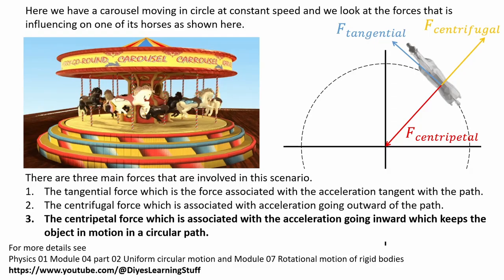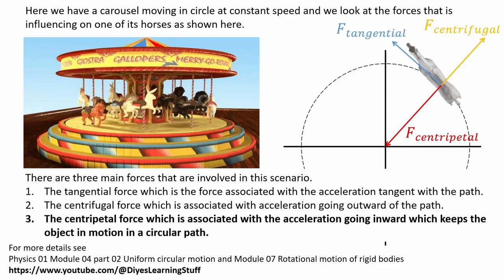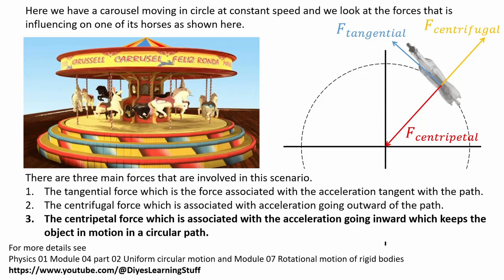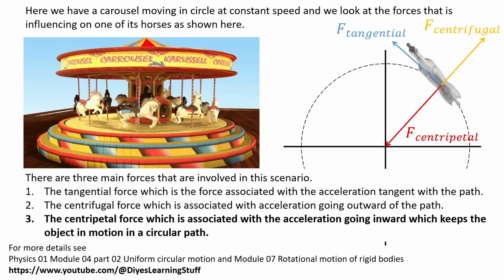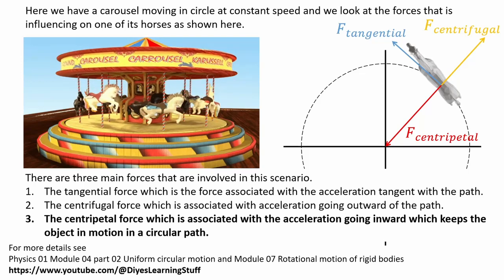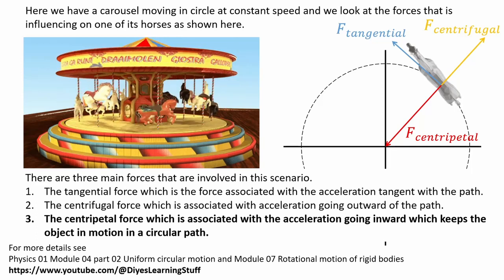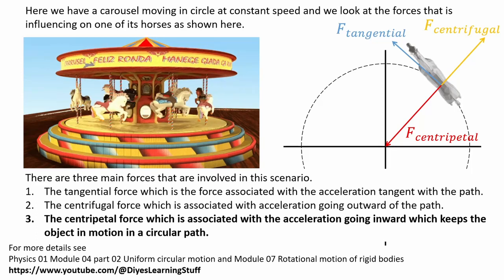Here we have a carousel moving in a circle at constant speed. Looking at the forces that influence one of its horses, as shown on the right, we see that there are three main forces that act on the horse. The tangential force, which is the force associated with the acceleration tangent with a circular path.